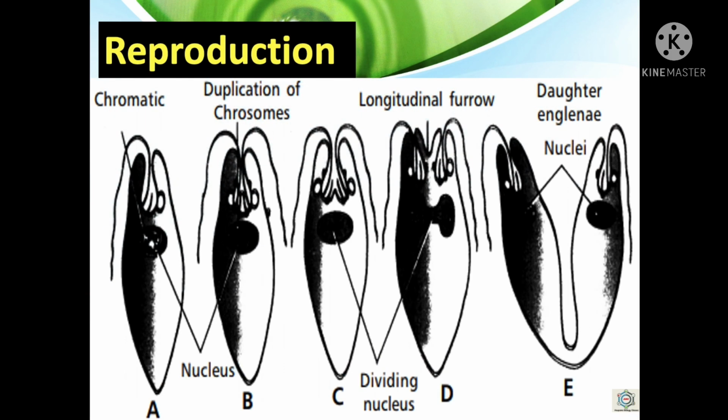Now, if we talk about reproduction in Euglena, asexual reproduction occurs by longitudinal binary fission starting at the flagellar end. In this picture you can see first the chromatin structures duplicate, then the longitudinal furrow forms, and then the two daughter Euglena form here.